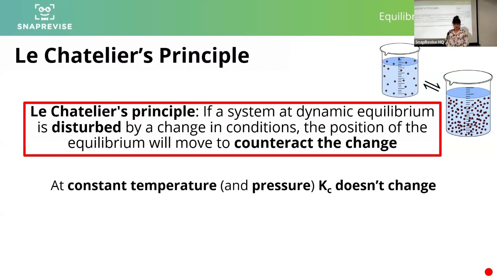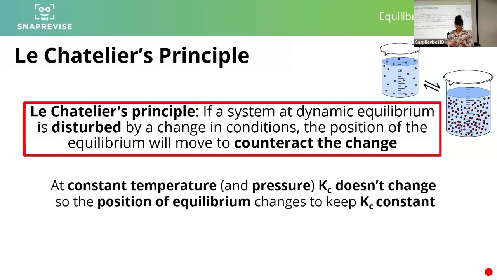So at constant temperature and pressure, if you're dealing with gases, Kc doesn't change. Kc does not change. So the position of equilibrium will change in order to keep Kc constant. So you get Le Chatelier's principle happening, this process happening, in order to keep Kc the same. And I found it quite interesting, quite useful to think about it in that way. It's almost like reversing it.